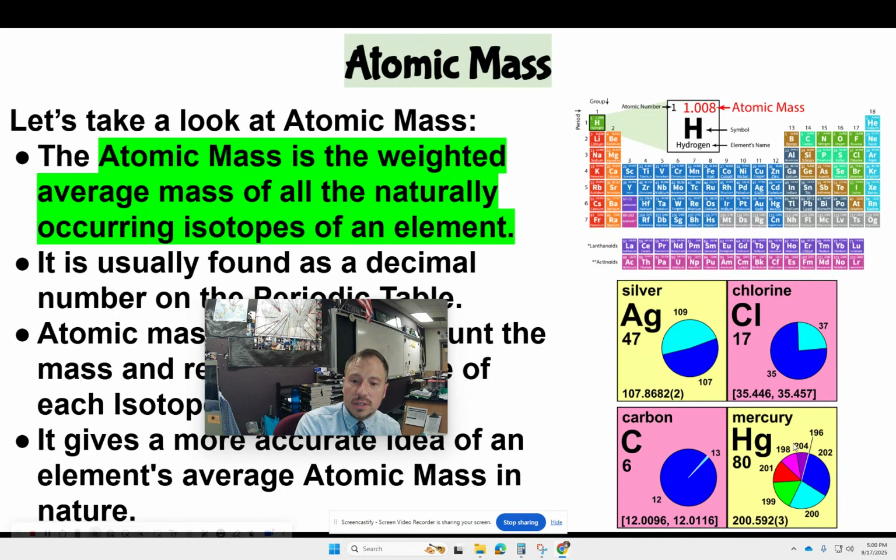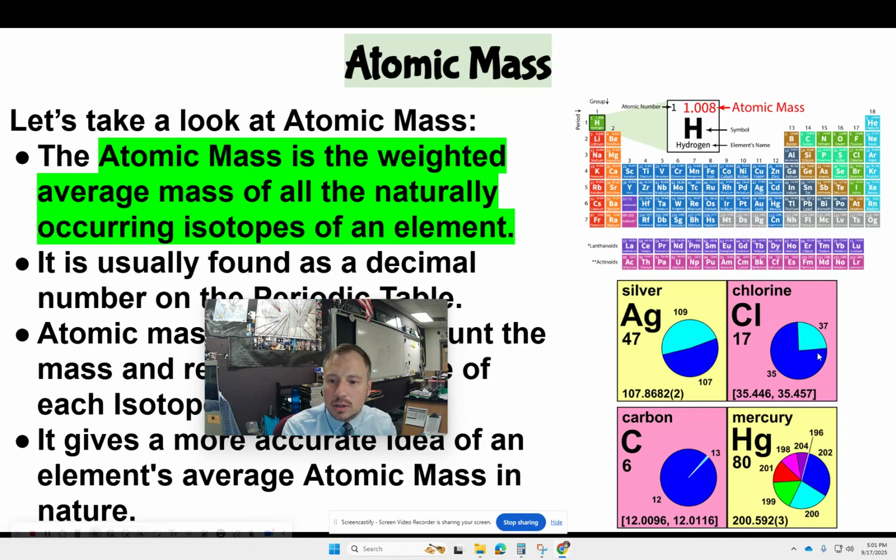So you see here I've got a few examples over here. Silver. Silver is practically a 50-50 split between silver 109 and silver 107. All silver atoms have 47 protons. But if I were to pick one at random, well, it would be about a 50-50 split. So you can see that decimal number down in the bottom left. That is the atomic mass. So you see here it's close to 108 because it's the weighted average for all those isotopes.